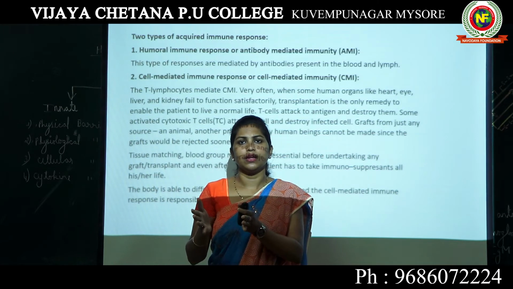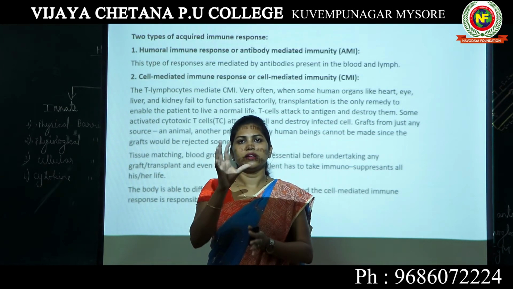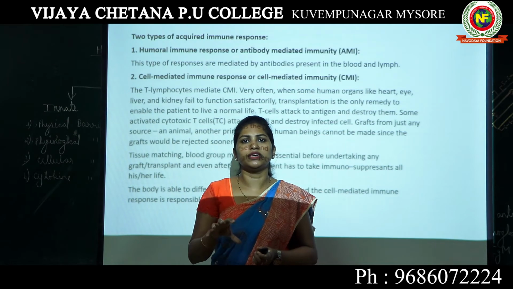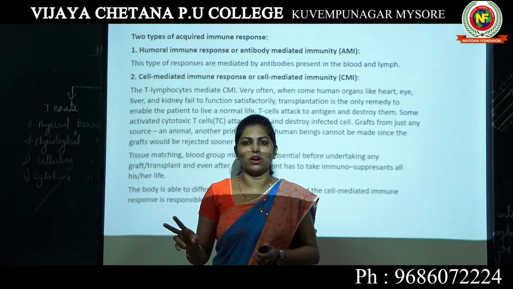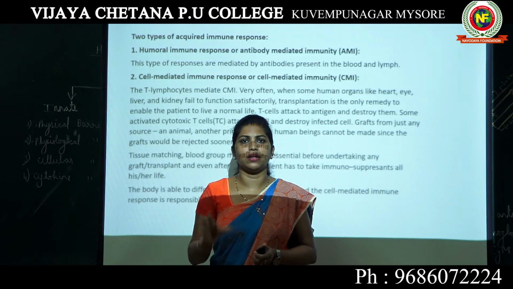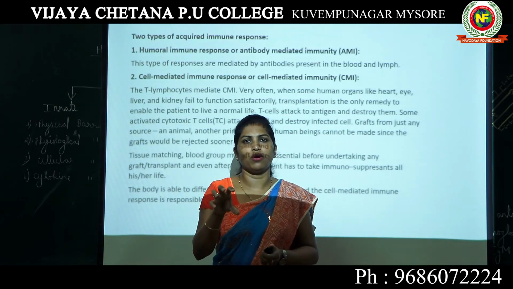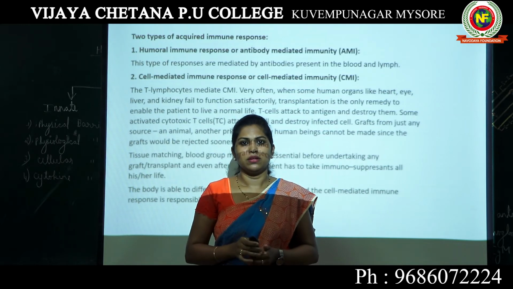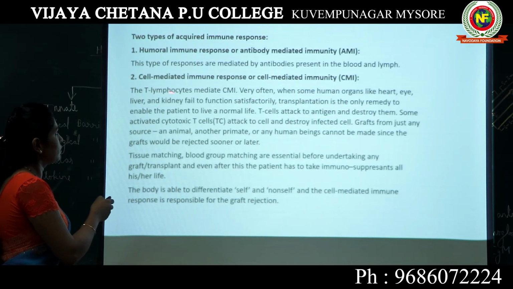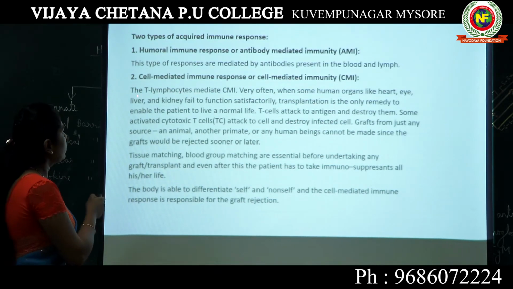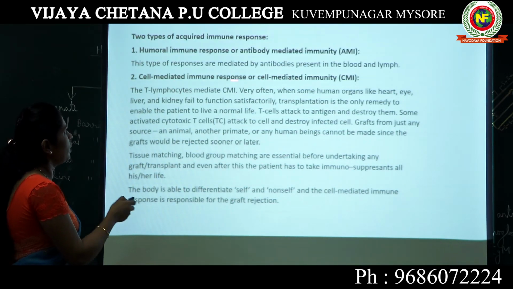The second response is that the body uses certain types of cells which are actually going to kill the pathogen. Here antibodies are not involved. Antibodies are nowhere in the picture. Only certain cells of your body will do this function. So which cell? T lymphocytes. Okay, so here T lymphocytes are the actual lymphocytes which are going to carry out this immunity and produce cell mediated immune response.